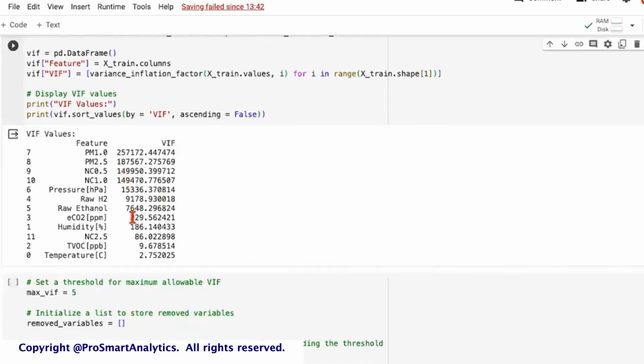So VIF is extremely, extremely high. If you've watched a video on multicollinearity, you would know generally a VIF of greater than 5 is considered alarming. And we have a lot of variables here. In fact, just one variable has a VIF less than 5. But the tricky part is that we cannot drop all the variables with VIF greater than 5 at once. We continue to drop these iteratively.